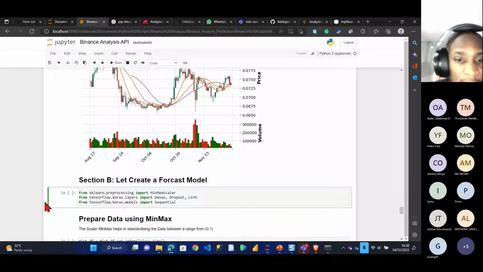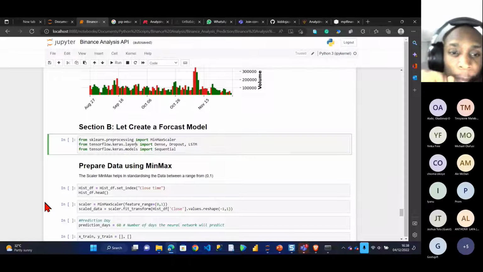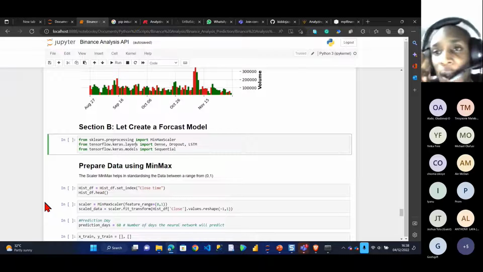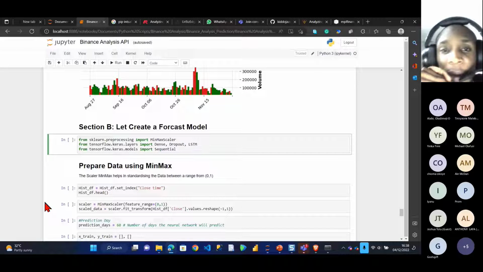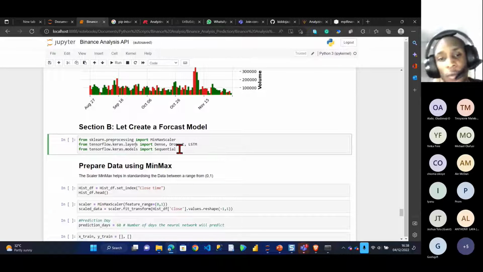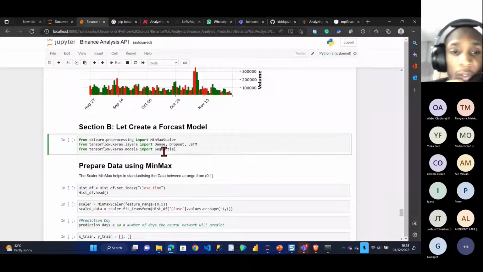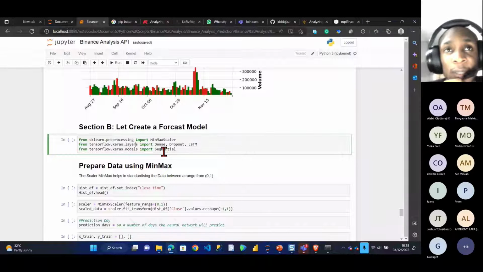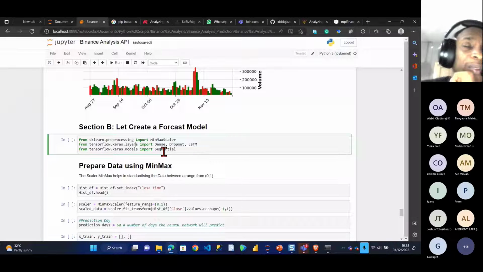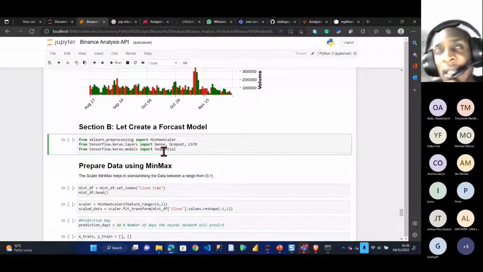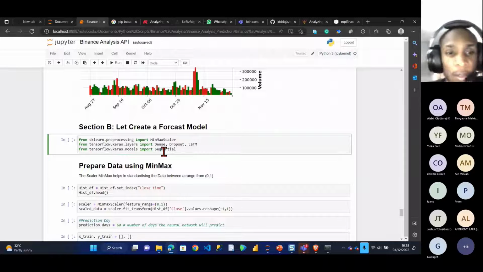The libraries I'll be needing: sklearn for preprocessing, where I'll be importing both the MinMaxScaler just for standardizing my data. Also TensorFlow Keras. I would think you need to install TensorFlow Keras to go along with this, because it's a long process. TensorFlow takes like 40 minutes to install, give or take, depending on your internet speed. Back when I used to install it with very slow internet, I spent at least 45 minutes. But last time I installed it, I spent just 25 minutes or so.